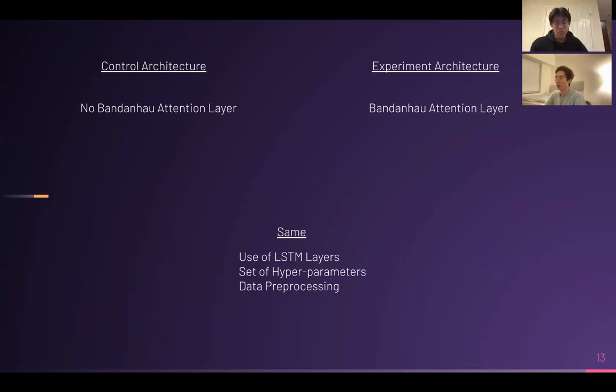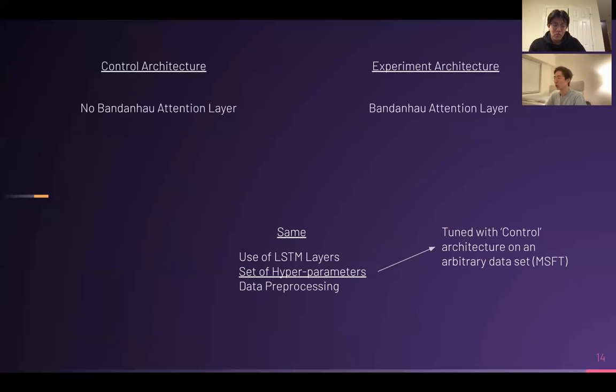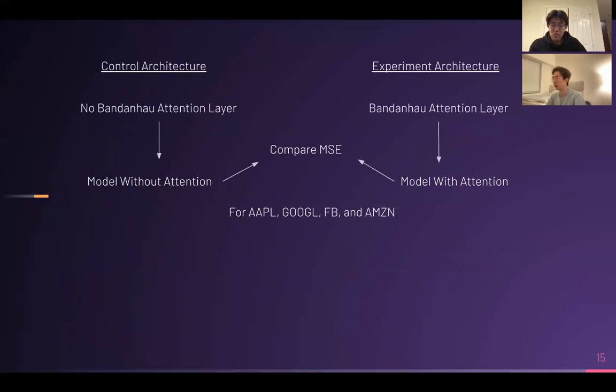They will both use the same set and initialization of hyperparameters and the same data preprocessing methods. To emphasize the hyperparameters, we will tune and optimize them with the control architecture on an arbitrary data set that we will set to be Microsoft. In this case, Microsoft will be representing the stock market prices of the other tech companies like